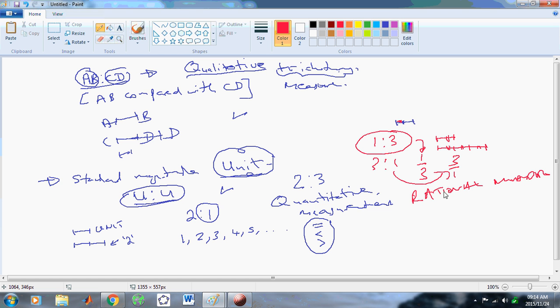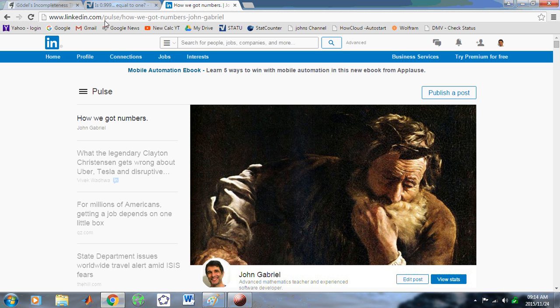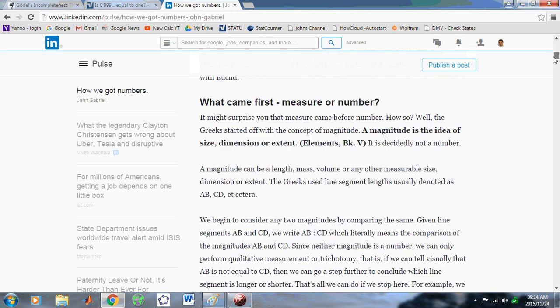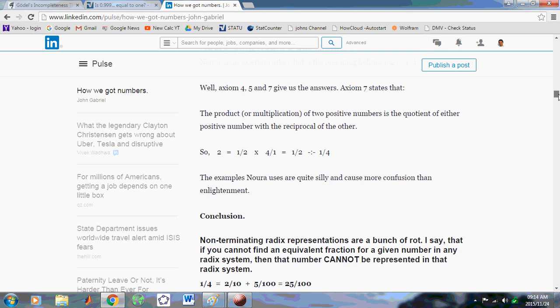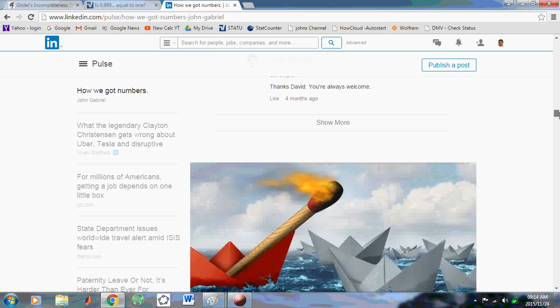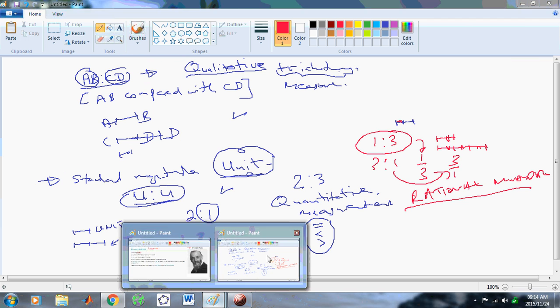I'm going to stop here because there are no other numbers besides the rational numbers. There is no such thing as an irrational number, but that's not the topic of my video, so I'm not going to go into it right now. But if you'd like, you can read the complete derivation of numbers at this link, which I will post in the comment section of my YouTube video. It describes everything about numbers and how we got them, and all the correct axioms, and gives you a lot of background into how we got number. I'll post that link later so that you can read it if you wish.